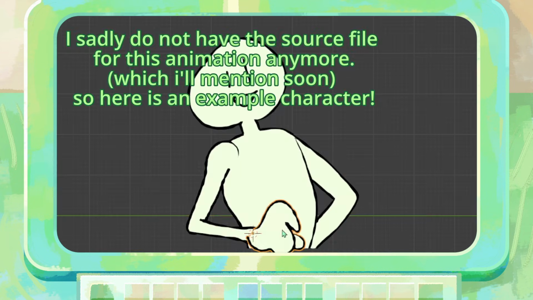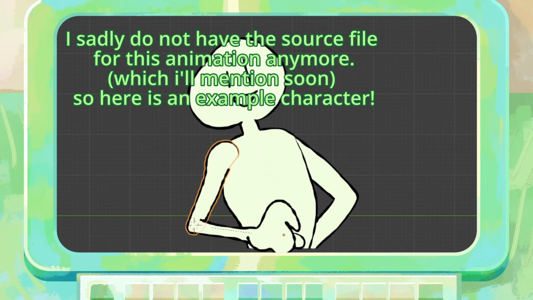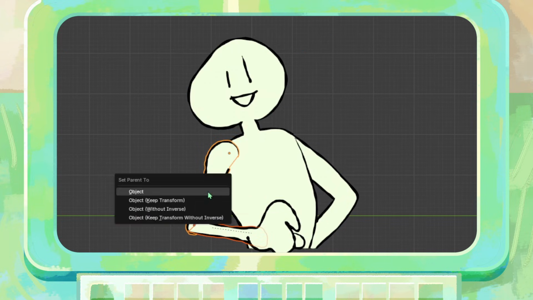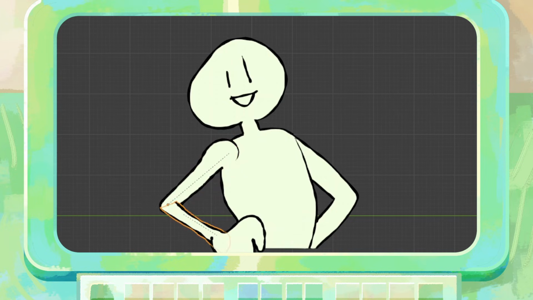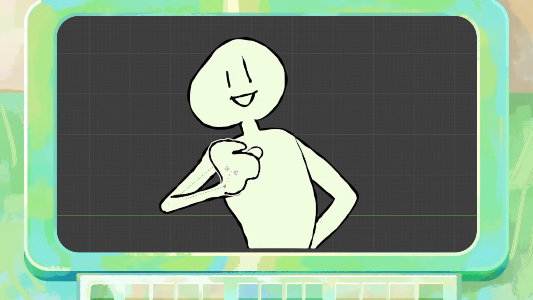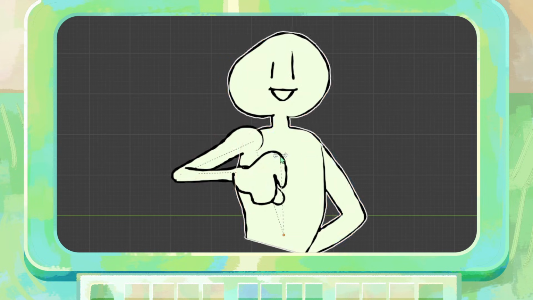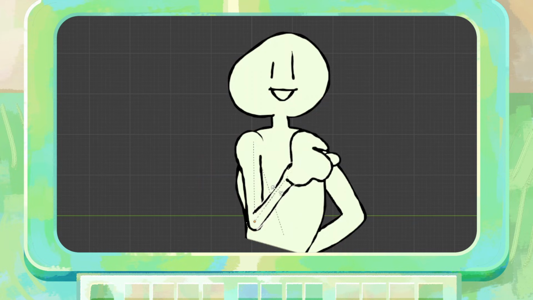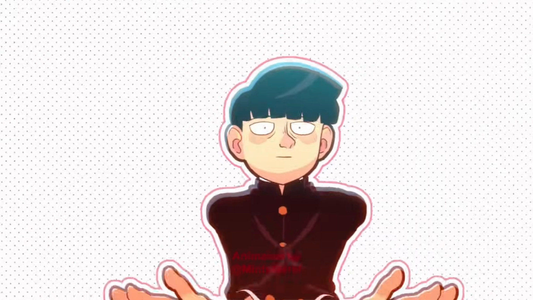For an example, for Mob here, his hand's pivot point is where his wrist would be, then his hand is parented to his forearm, which the pivot point for that is placed where his elbow would be. Then his forearm is parented to his upper arm, which the pivot point for that is where his shoulder would be. And then his upper arm is parented to his torso. Then, I swear I'm going somewhere with this, when you rotate his arm, the pieces move like an actual arm would. This method is really quick for more simpler projects like this, and shot 1 is complete.